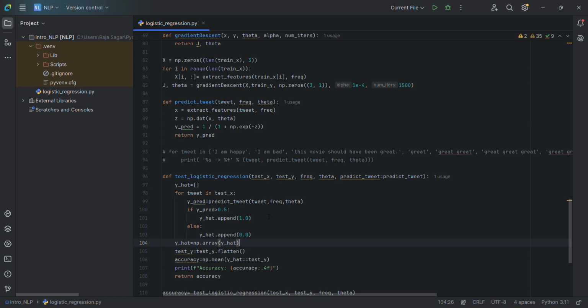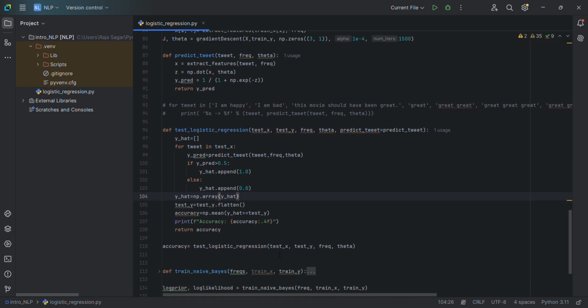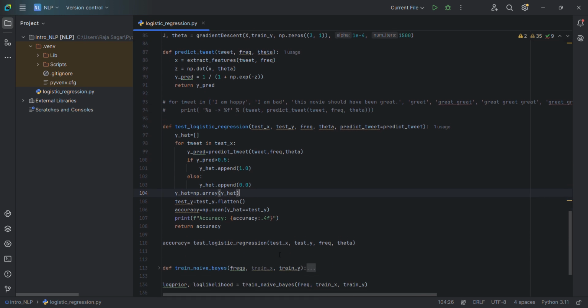and finally we will compare the test value with the predicted value of the test X. By this function you can calculate the prediction value and compare it with the test Y, and you finally get the accuracy.